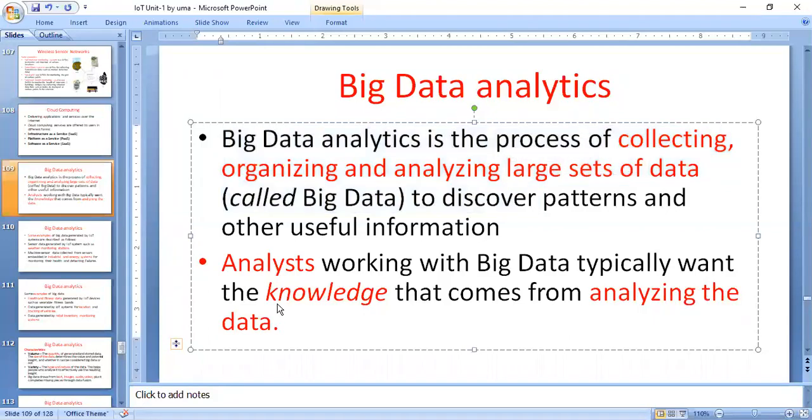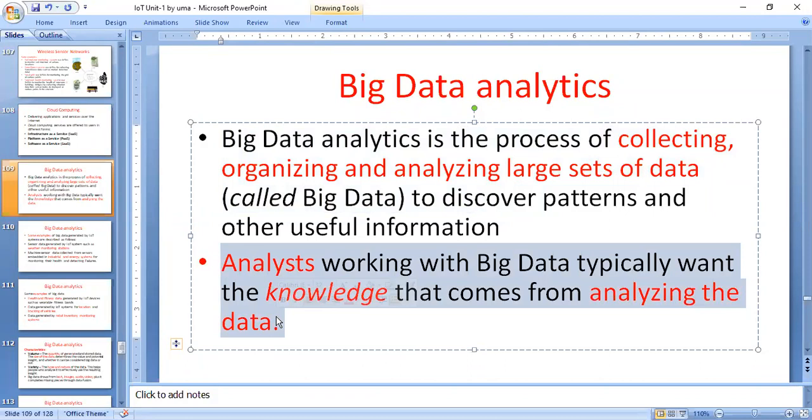Here the analyst works with the big data. That means he is getting knowledge from analyzing the data. Analyzing the data means that from the data set you have to get some knowledge. For example, employee salary. I want to get the knowledge of employees whose salary is greater than 5,000 among the huge amount of data. That kind of knowledge is obtained by using big data analytics.